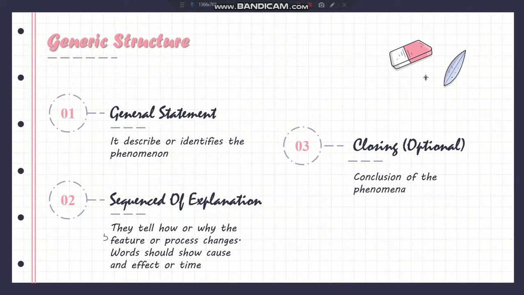Generic structure of explanation text. First, general statement. It describes or identifies the phenomenon. Second, sequence of explanation. They tell how or why the feature or process changes, and words should show cause and effect or time. Third, closing. This is optional. Closing is the conclusion of the phenomenon.